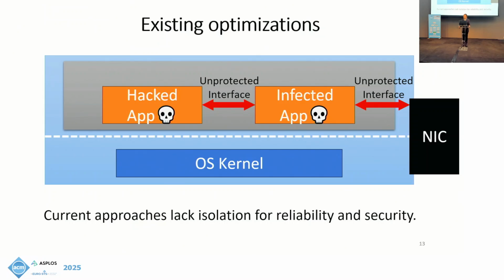This causes degraded reliability and the security guarantees compared to the traditional architecture of using the kernel for communication. For example, a recent work, Junction, has also proposed using a compatible API for applications, but it uses a threat model of fate sharing, which is less ideal with regards to our security goal.